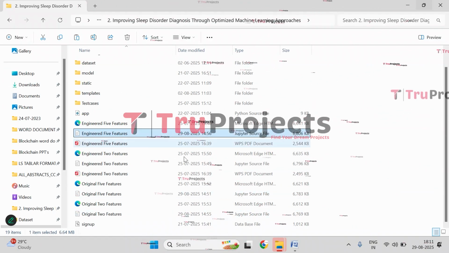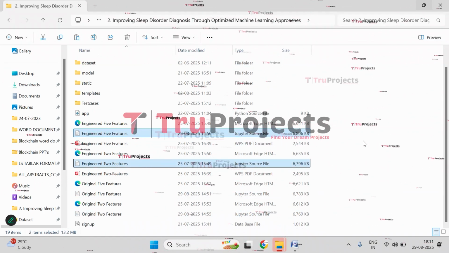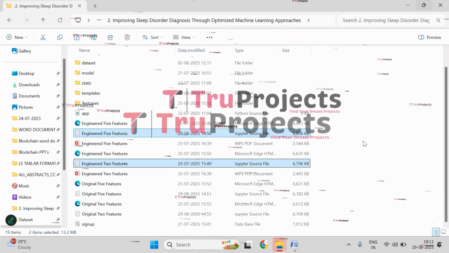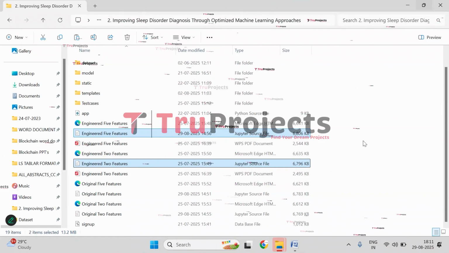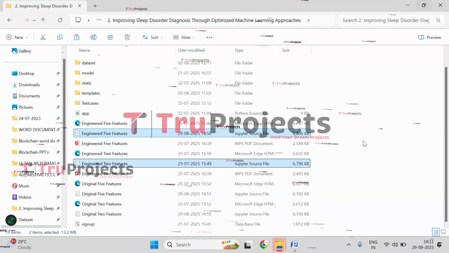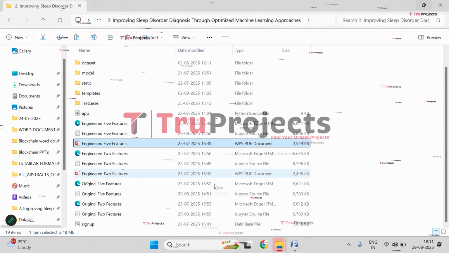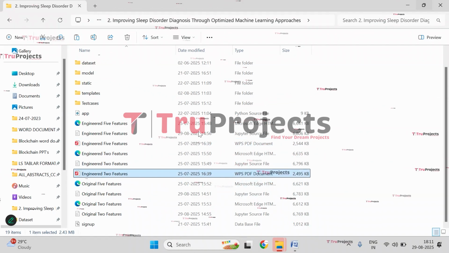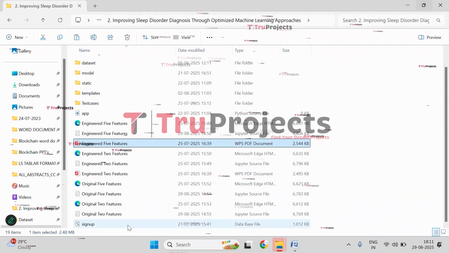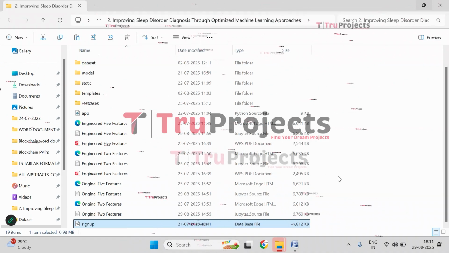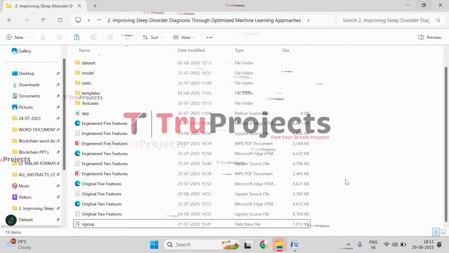And here in these two notebook files, we have used machine learning models to create new features. So here we will be using some machine learning models to create new features, and those new features we will be giving as input in the front-end prediction. And these are the HTML files of these notebook files, and these are the PDF files. And this is the signup.db file. This is the database file which is used to store the user information. So this is all about the code folder.